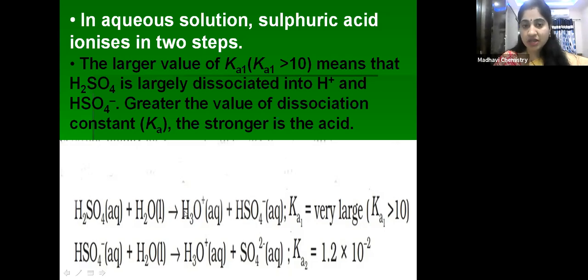So the first reaction occurs very quickly. That's why Ka1 is far greater than Ka2, because here we are obtaining the H plus ion from neutral H2SO4, whereas in the second case we are getting the H plus ion from the HSO4 minus ion. So that's why Ka2 is less when compared with Ka1. That is the reason, children.